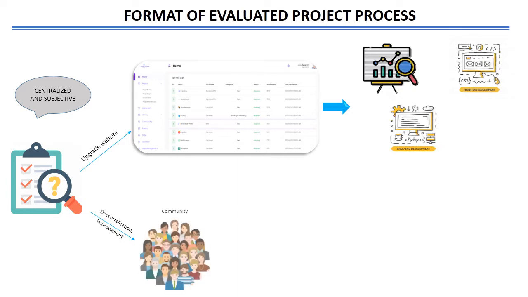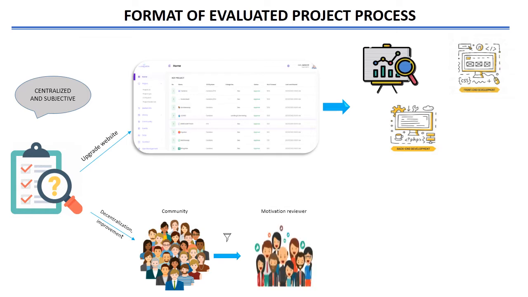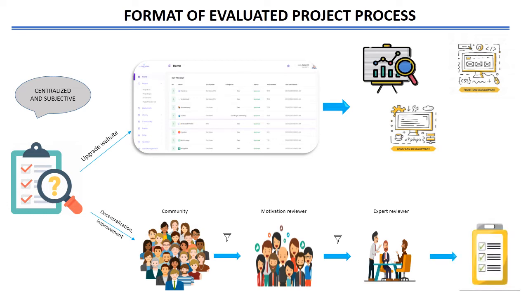To solve this problem, we will conduct community rounds to participate in the evaluation of projects that develop on Cardano. From the evaluation of the community, we will select a group of 10 to 15 motivated reviewers, which will then continue to be filtered through our high-difficulty knowledge tests to select the best group of 5 to 10 expert reviewers. Finally, the expert reviewer group will work together and research to create a new set of project evaluation criteria, and this criteria must be accepted by the community.